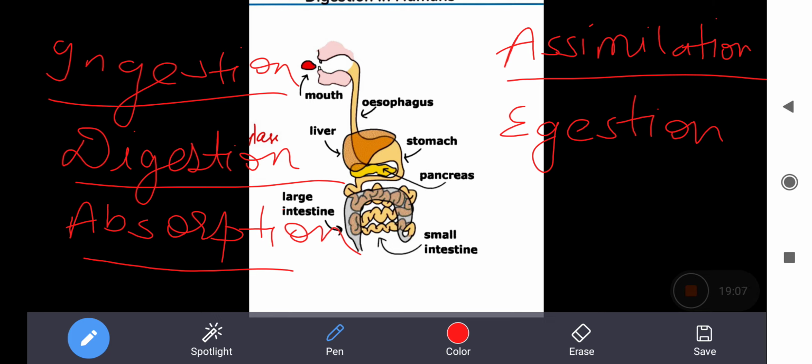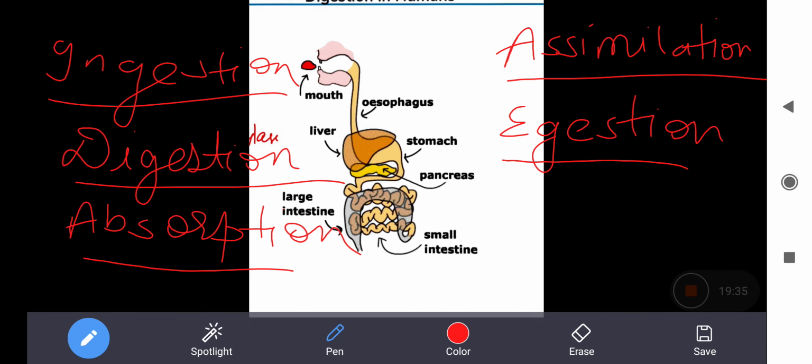The harmful substances, these excretory wastes, are toxic and need to be removed from the body, and this is called egestion. So here you can see the different steps in the holozoic mode of nutrition. First is ingestion, second is digestion, third is absorption, then assimilation, and egestion.